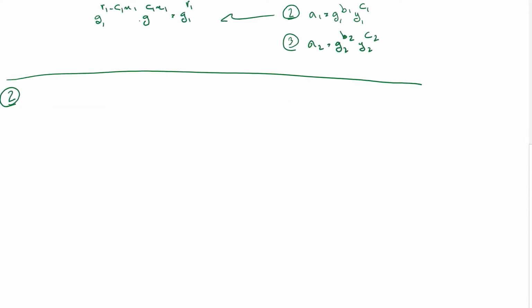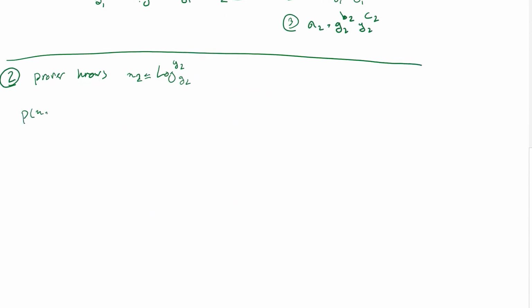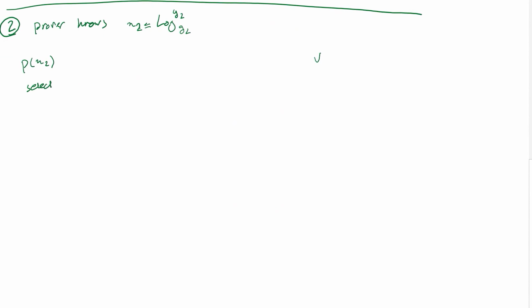What if the prover knows X2, which is the log of Y2 on base G2? Again, we have this prover with knowledge of X2, and then he selects B1, C1, and then R2, and then he would send, since we are simulating the first half now, A1 equals G1 to the B1, Y1 to the C1, and then A2 equals just G2 to the R2.